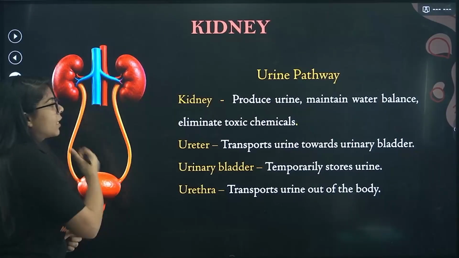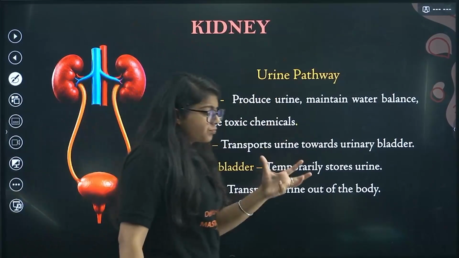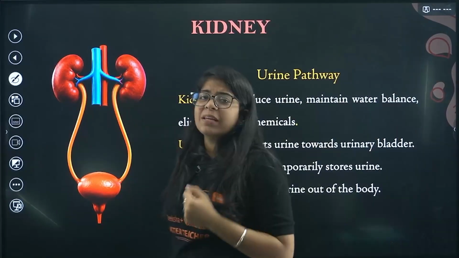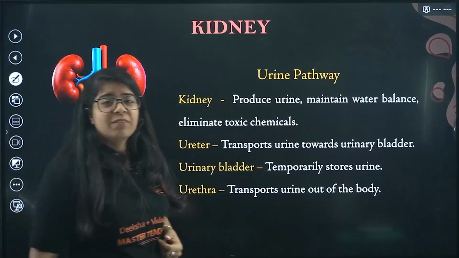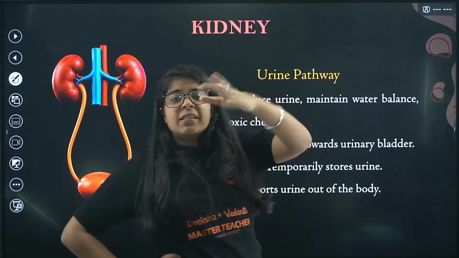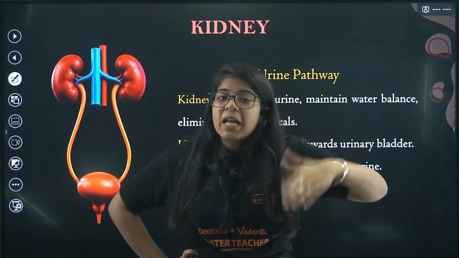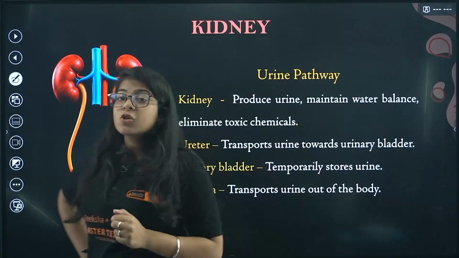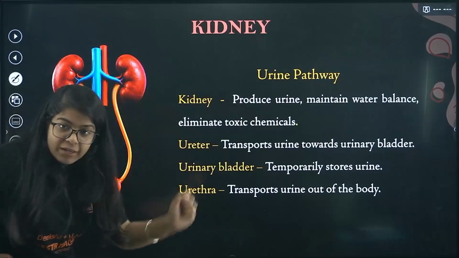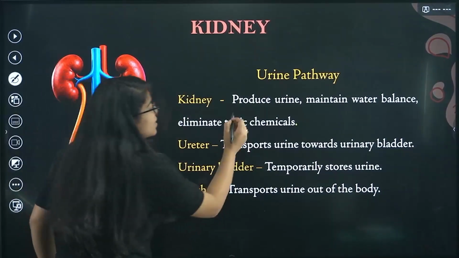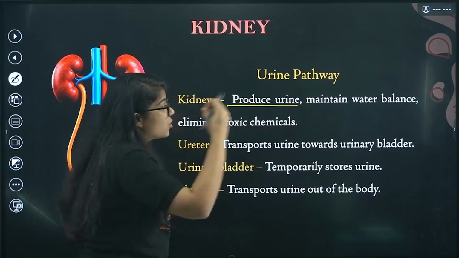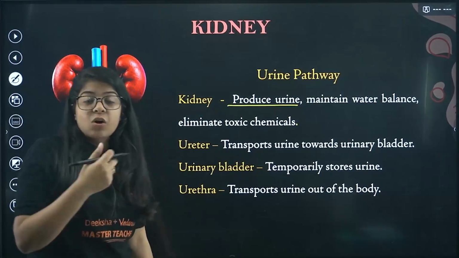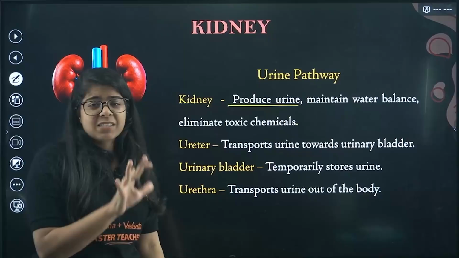So what happens in your kidney? All this stuff comes, right? The cells have generated so many wastes, and now it's like, how do I take this out? So kidney is like, okay, I'll purify it, give it to me. So kidney does what? It purifies and it produces urine. It produces urine and it maintains water balance. It eliminates the toxic chemicals. That is the basic work of kidney.